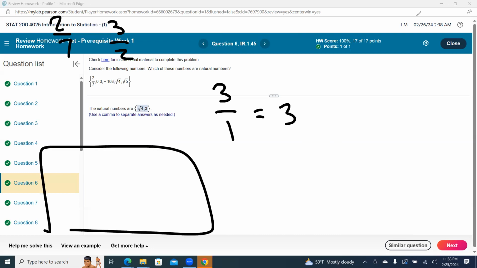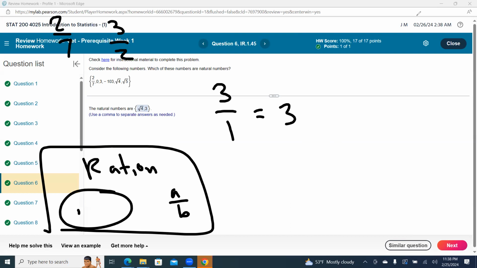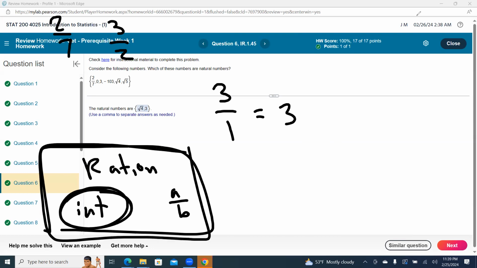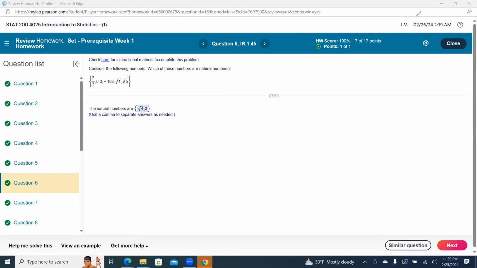In set theory, you have the set of all rational numbers, which is any combination of A divided by B, and the integers are contained within the rational numbers. All integers are rational numbers. All rational numbers are not necessarily integers. A rational number is just an integer divided by an integer, that's all it is. And then we have the fun one, the irrational numbers.